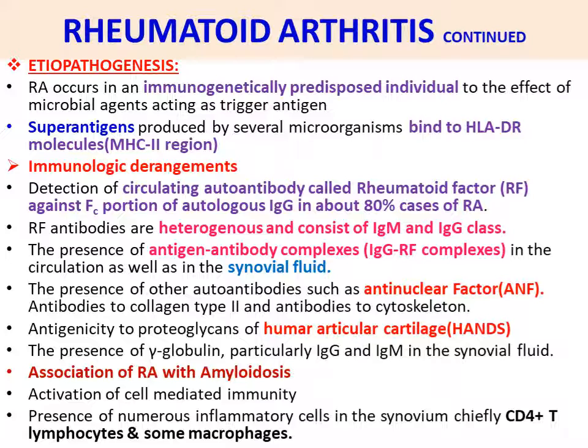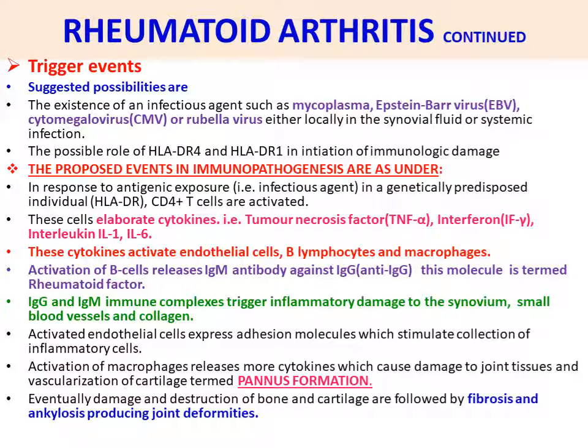Association of RA with amyloidosis, that means along with rheumatoid arthritis, another disease, amyloidosis, is reported, with accumulation of amyloid in the joints. Activation of cell-mediated immunity takes place. Then presence of numerous inflammatory cells in the synovium, chiefly CD4 plus T lymphocytes and some macrophages. So these are the inflammatory cells reported in rheumatoid arthritis: CD4 plus T lymphocytes and some macrophages.